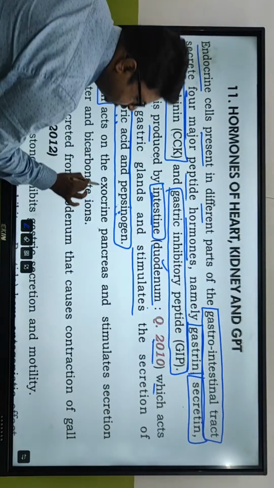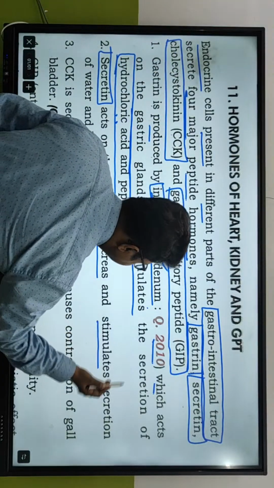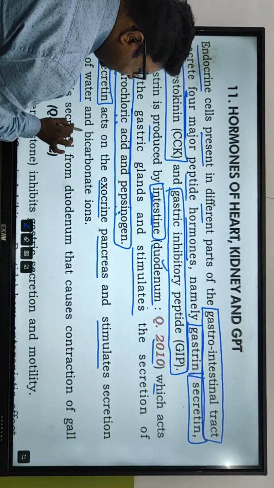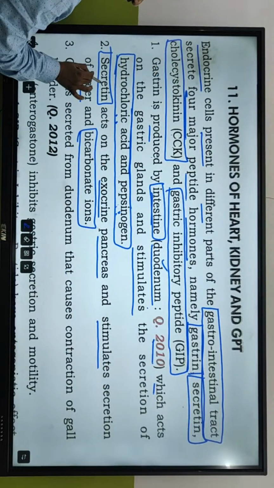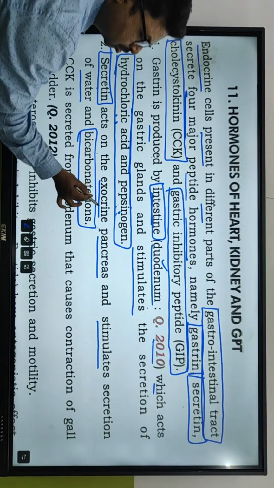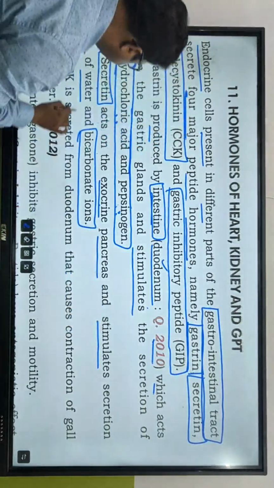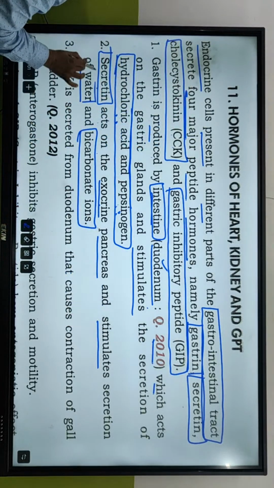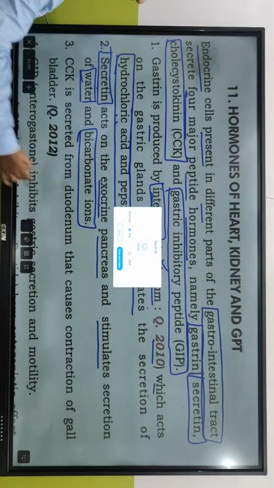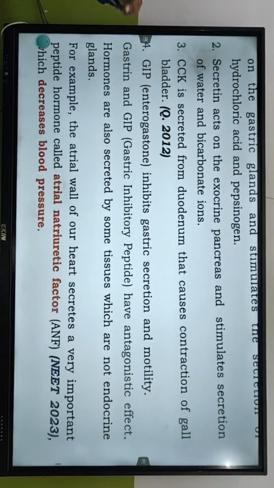Secretin acts on the exocrine pancreas and stimulates the secretion of water and bicarbonate ions. CCK is secreted from the duodenum and causes contraction of the gallbladder.